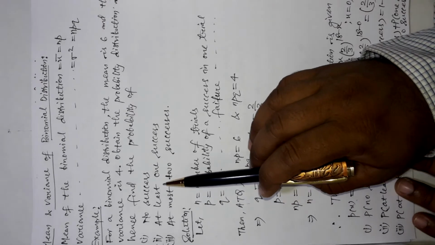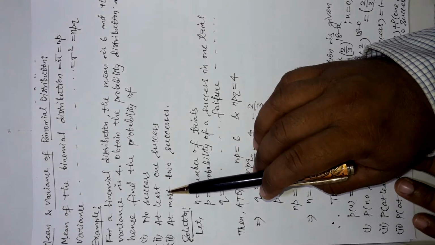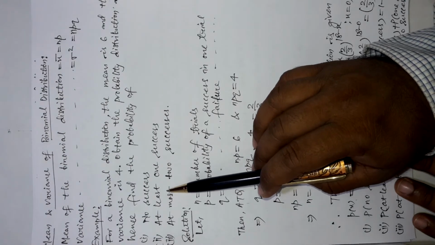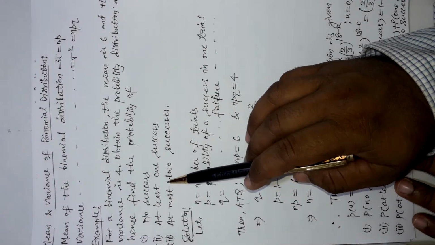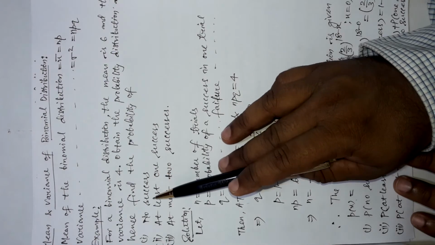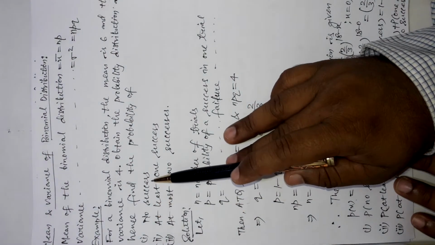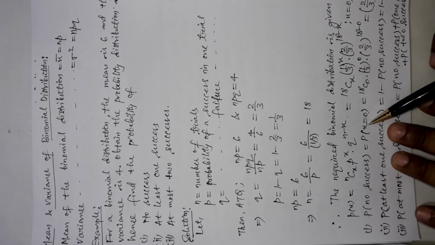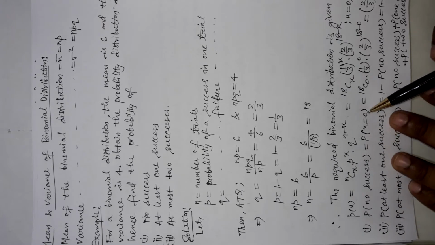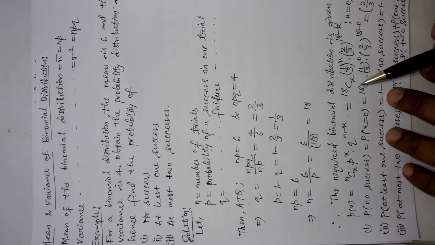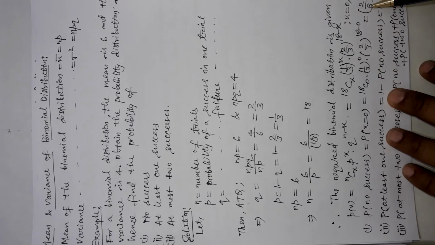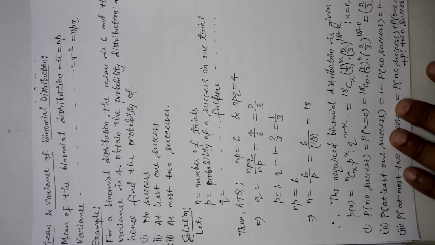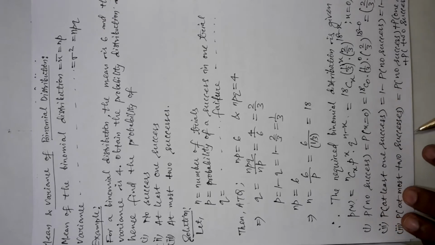Now come to these 3 bits of information which are asked here. Now the first question is to find the probability of no success. That means the probability where the value of x is 0. So here in the formula, in place of x you put 0 and you can calculate, you are getting 2 by 3 whole to the power 18 as the probability of no success.